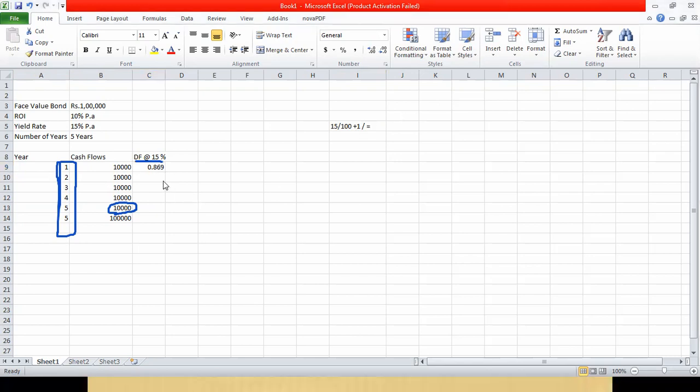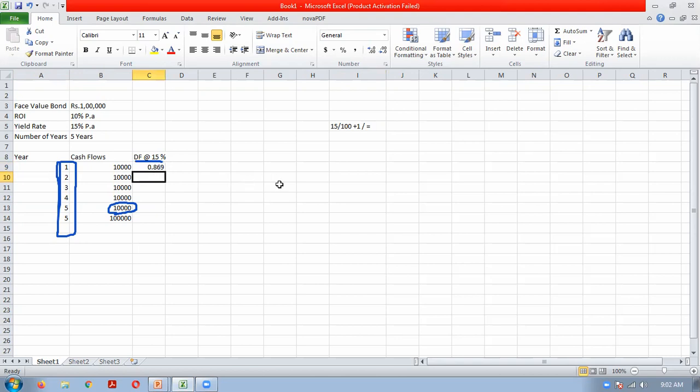Now for the second year, what you have to do? You just press equal to again. You will get 0.756 for the second year. For the third year you press equal to again, you will get 0.657. Press equal to, 0.571. Press equal to, 0.497.